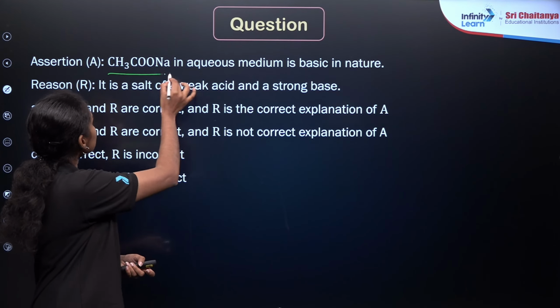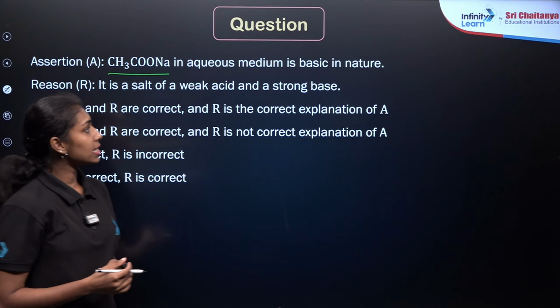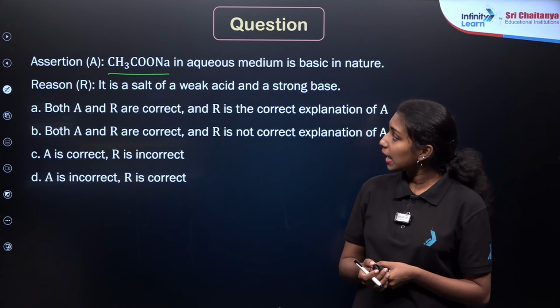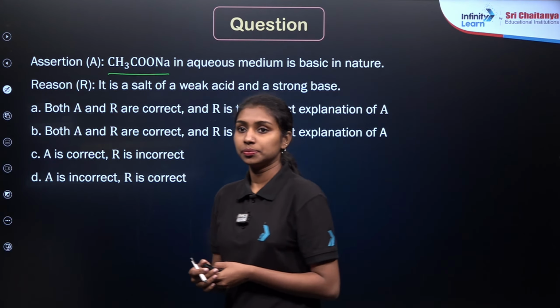CH3COONa, sodium acetate, right? Sodium acetate in aqueous solution is basic in nature. And the reason is given here: it is a salt of a weak acid and a strong base.